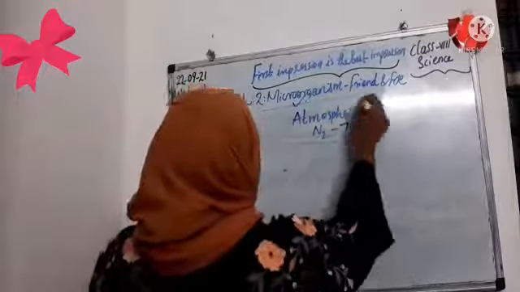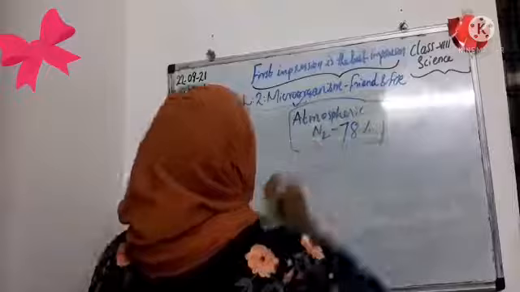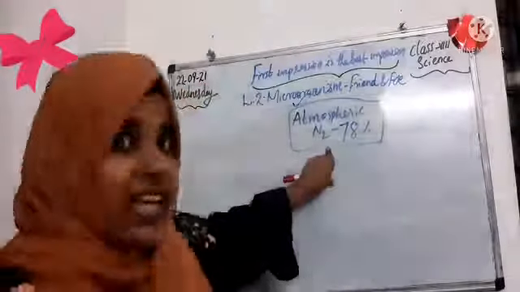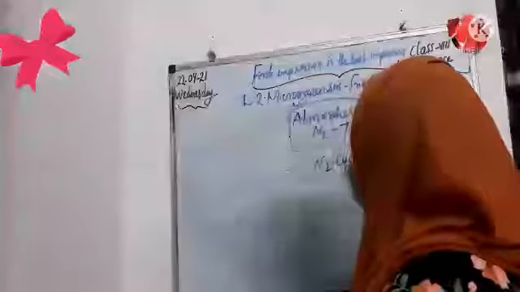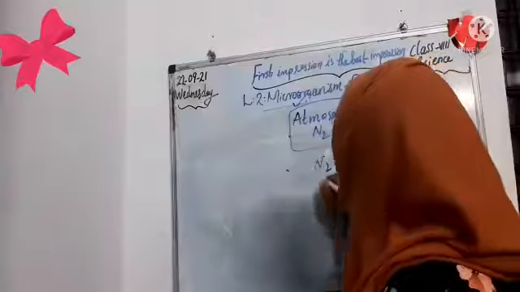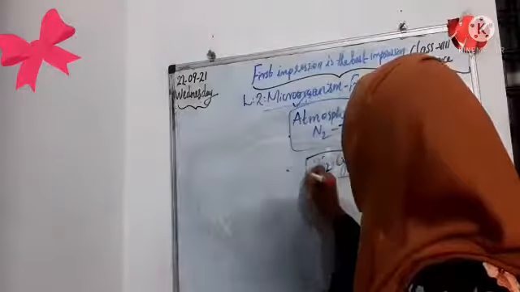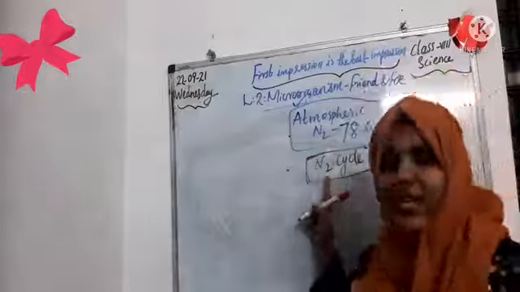Yes, of course, almost 78%. Let's check how this nitrogen can be taken in from the atmosphere. We can check through the nitrogen cycle.